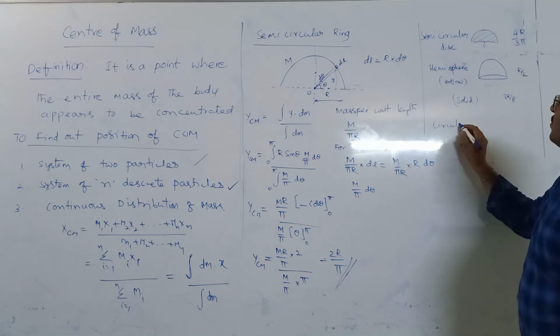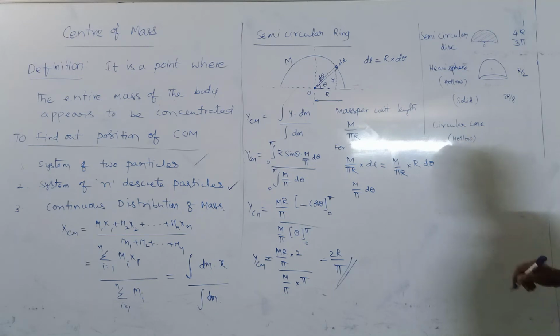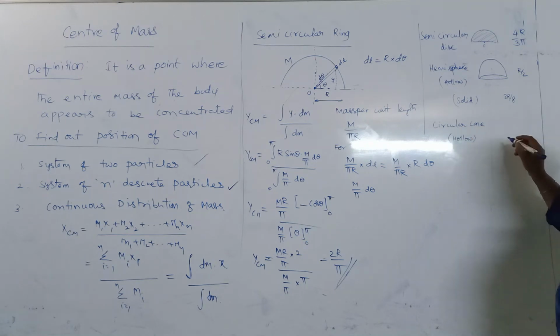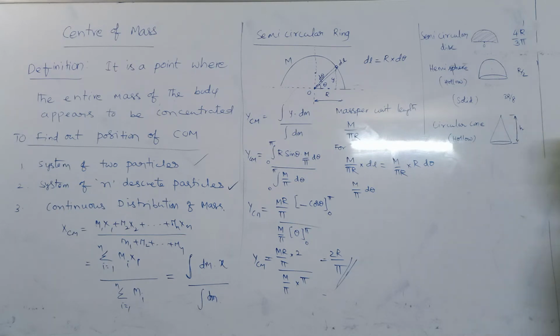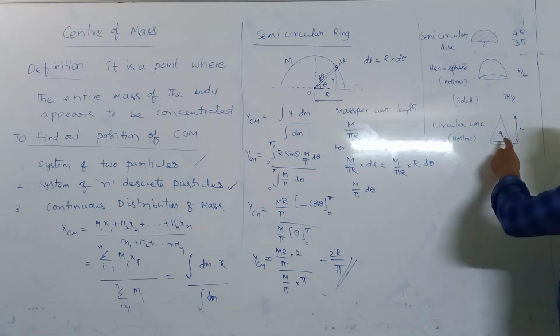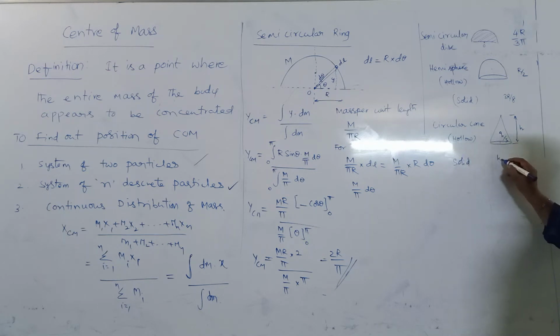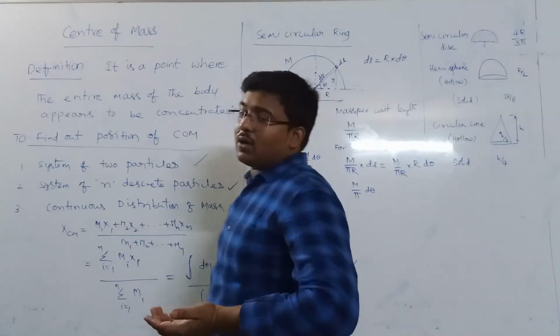And for a circular cone, if it is hollow, the total height is h, so the center of mass will be at h by 3. This is the center of mass for hollow. If it is solid, the center of mass will be h by 4 from the base of the circular cone.